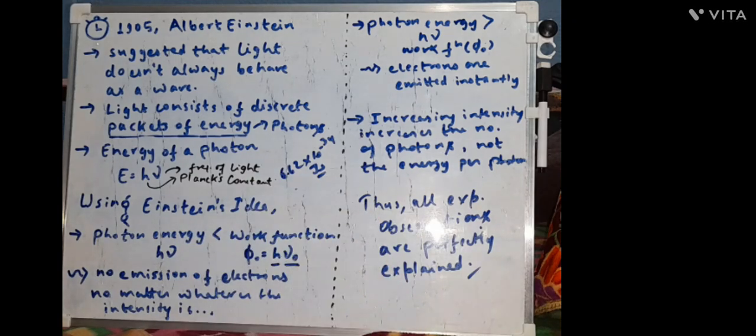There will be no time gap. And the third thing: if you increase the intensity, the number of photons will increase and not the energy per photon. That means increasing intensity will increase the number of photons only. Thus, using Einstein's idea, the photon theory, all the experimental observations have been perfectly explained.